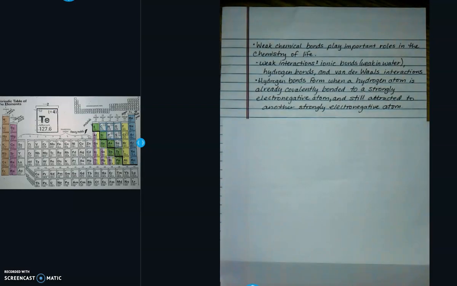Weak chemical bonds play important roles in the chemistry of life. Weak interactions include ionic bonds that are weak in water, hydrogen bonds, and van der Waals interactions. Hydrogen bonds form when a hydrogen atom is already covalently bonded to a strongly electronegative atom and is still attracted to another strongly electronegative atom. So think about those hydrogen atoms in a water molecule. They're still attracted to the other oxygens. So they're kind of the unfaithful atom in the group.